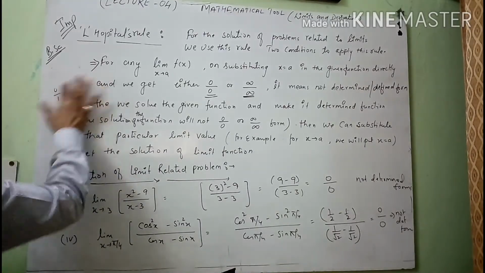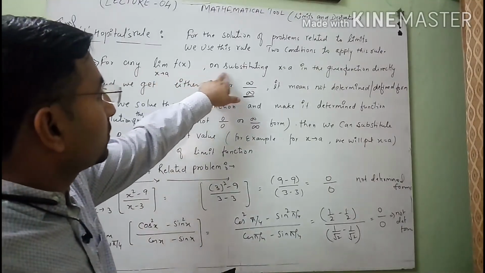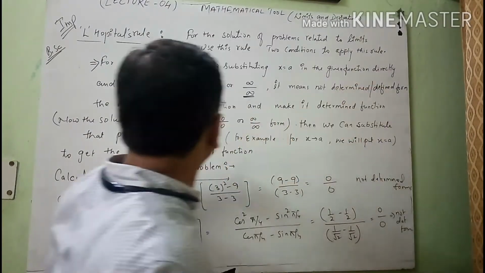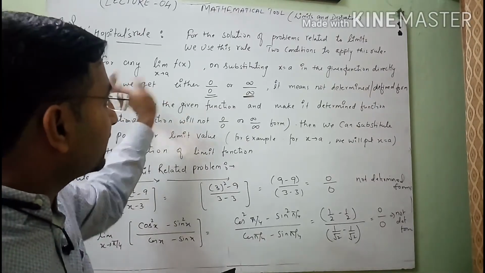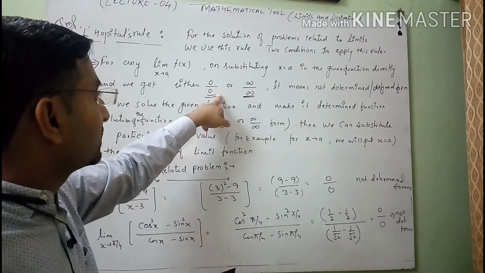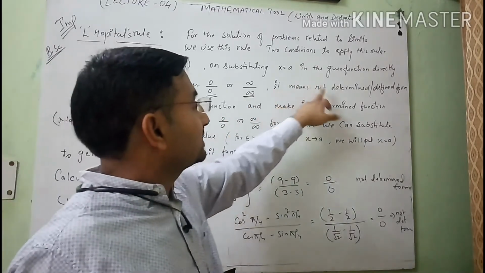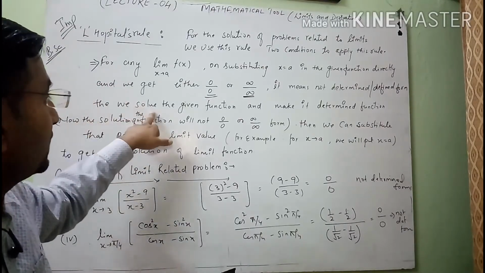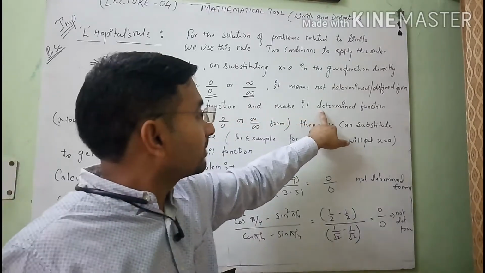So see here, the working process, how we will use it. For any limit of f(x), on substituting x equals a in the given function directly, and we get 0 upon 0 in the first case, there are two conditions: if we get 0 upon 0, or second, infinity upon infinity, it means a not determined form. Clear? Then we will first solve the given function and make it determined.